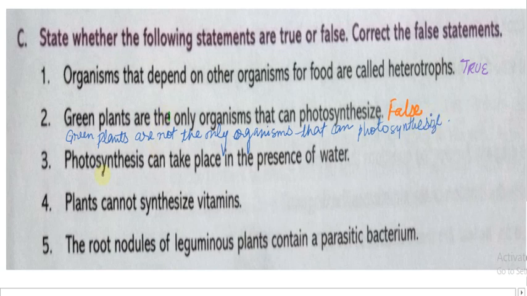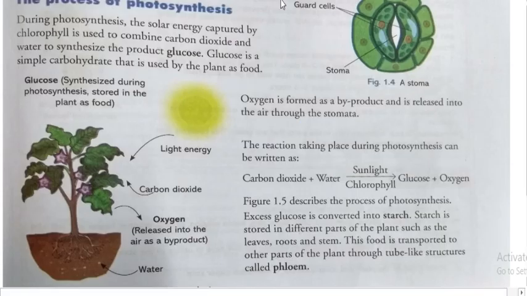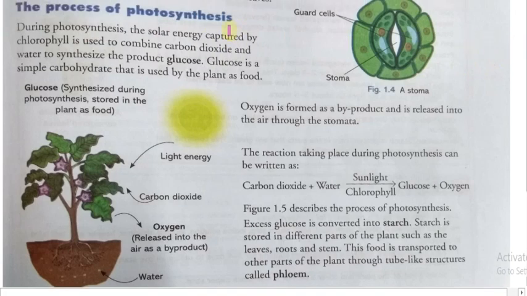Now come to the third question: photosynthesis can take place in the presence of water. Here you can see the process of photosynthesis.